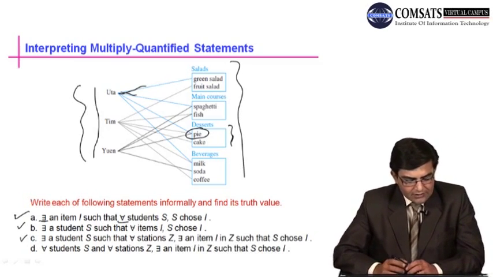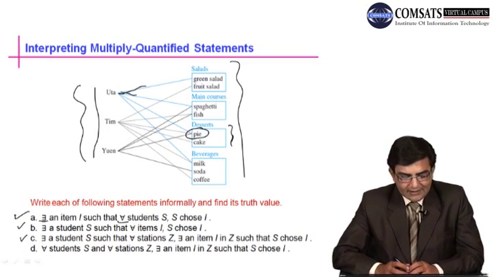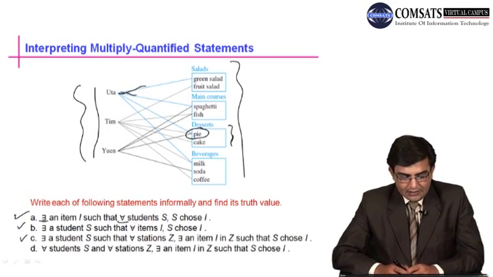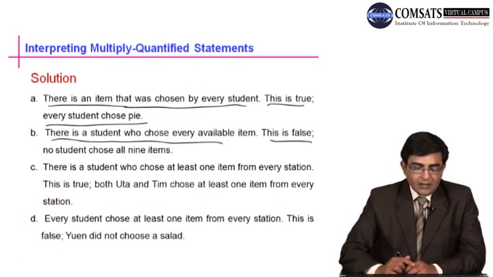In statement C, what is this? There is a student S such that for all stations Z, there is an item I in Z such that S chooses I. This means that there is at least one student S, and in all stations there is an item I in Z such that S chooses I. Means there is a student who chooses at least one item from every station. So I think this is true.